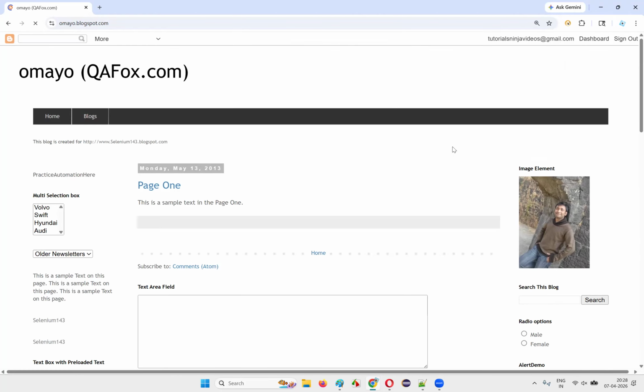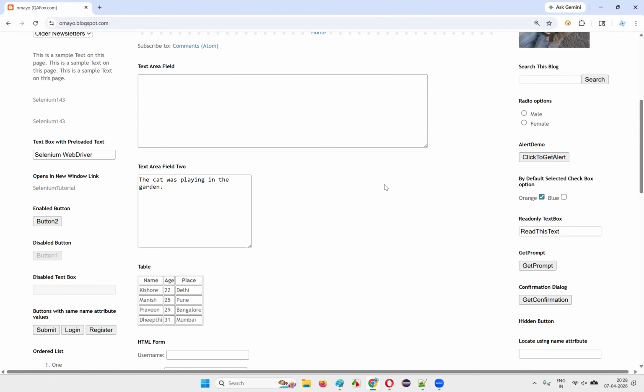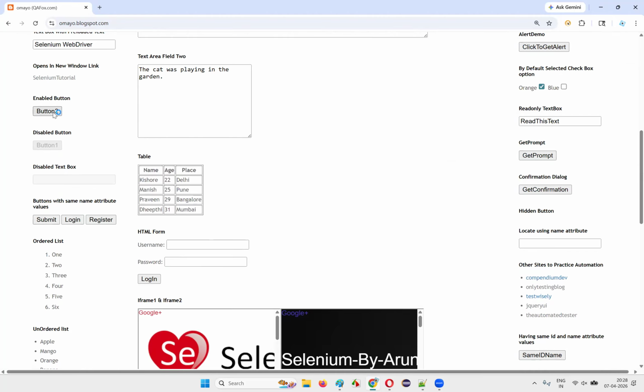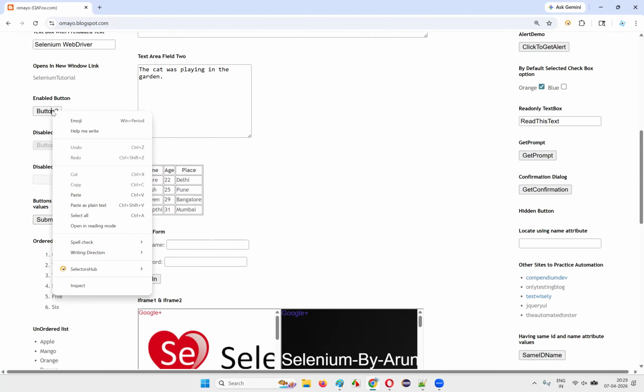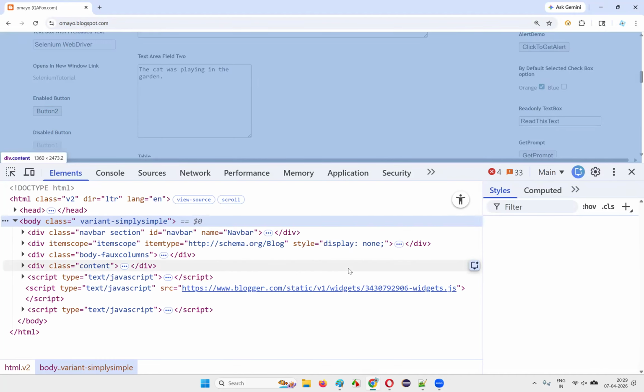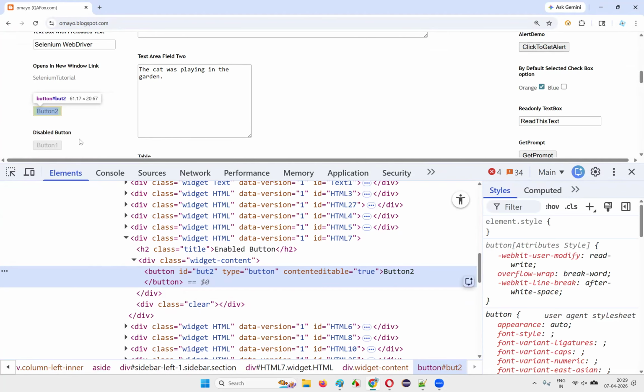Now, on this page, there are a lot of elements, right? I'll pick one element. Let's say there is one element like button 2 here. Can you see that? A lot of elements are there. Out of that, this button is one of the elements. Now, I want to create the absolute XPath expression for this button. How to find the absolute XPath expression for this button? I have to right click on this button and select the inspect option. Then by looking at the HTML code of this button, I should be able to create the absolute XPath expression.